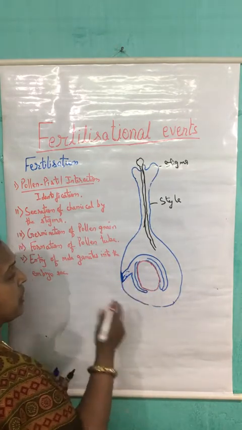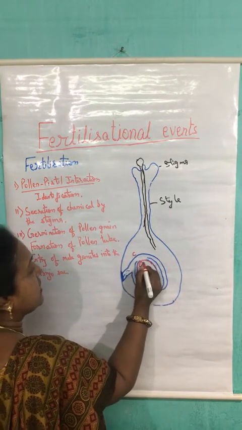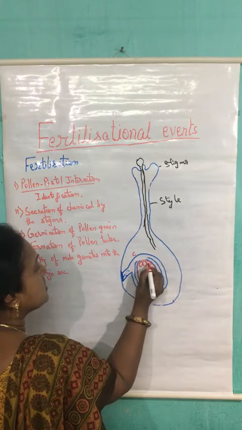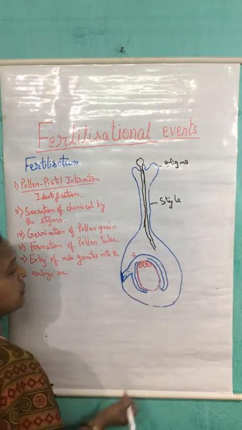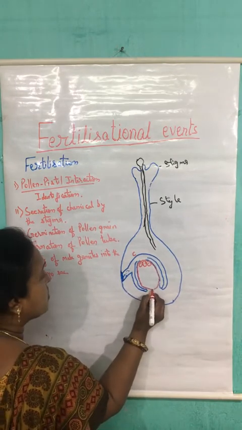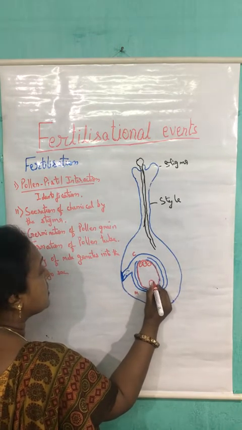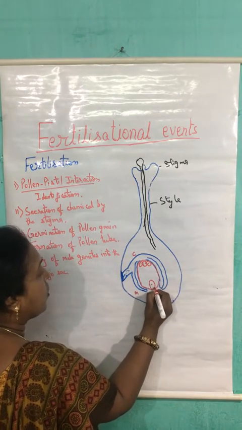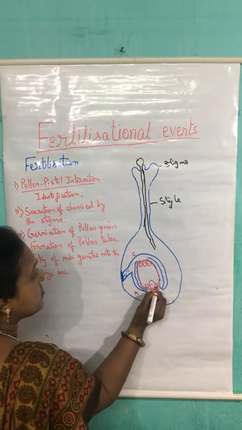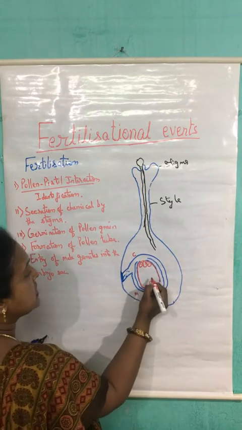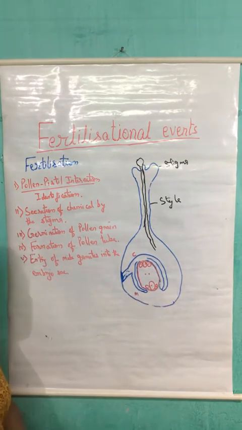If this is the embryo sac, here, if this is the chalazal end, here a three-cell structure having the antipodal cells is present. At the bottom, that is, if this is the micropylar end, there is a single enlarged egg. Along with it, the two synergid cells are present, and at the center we have seen the two polar nuclei.